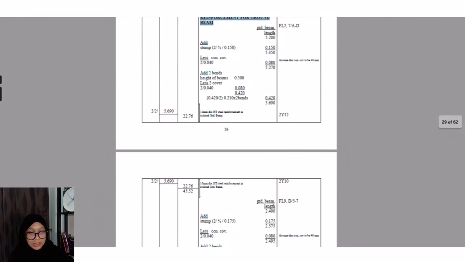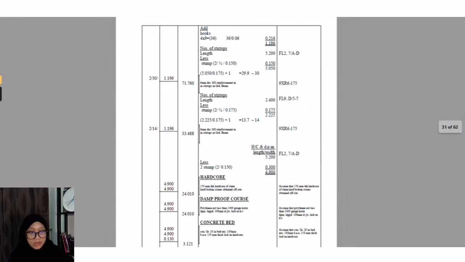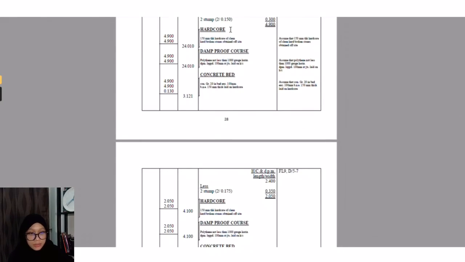You have to calculate it for each of the beams. After that, we have calculated the hardcore, damp-proof course and concrete bed.